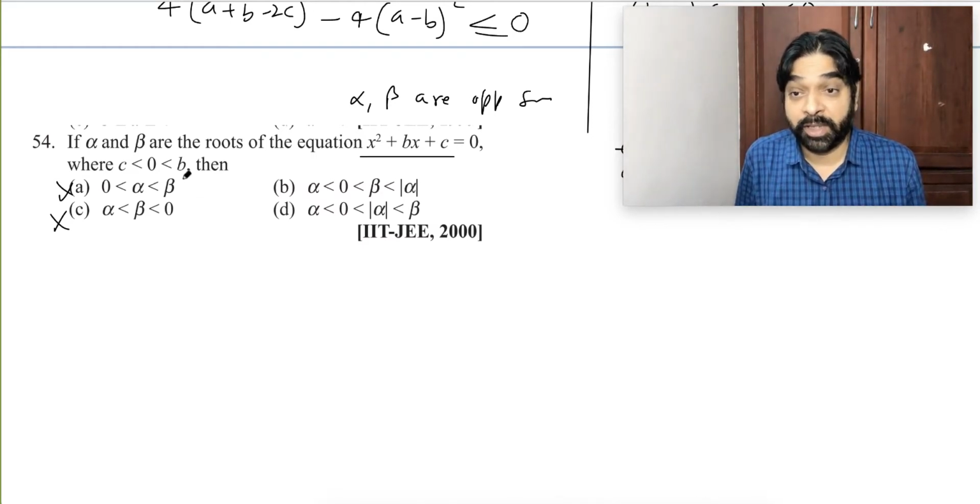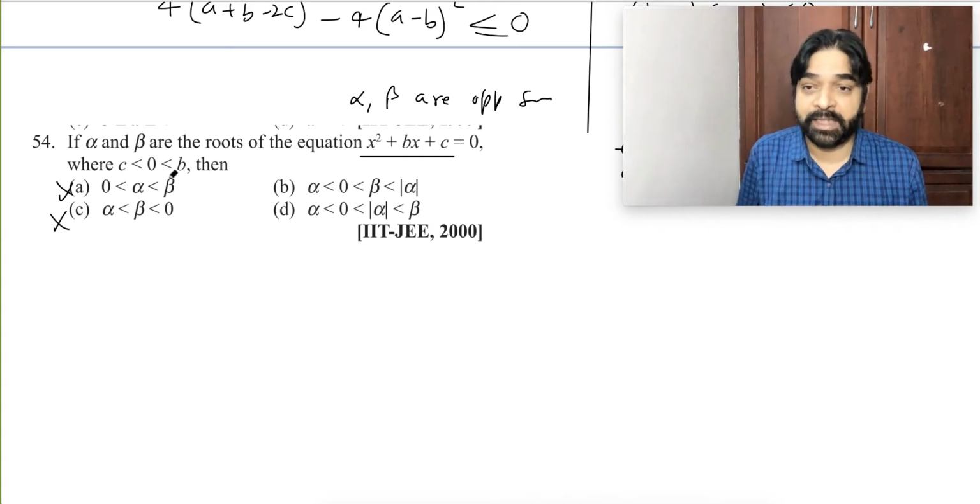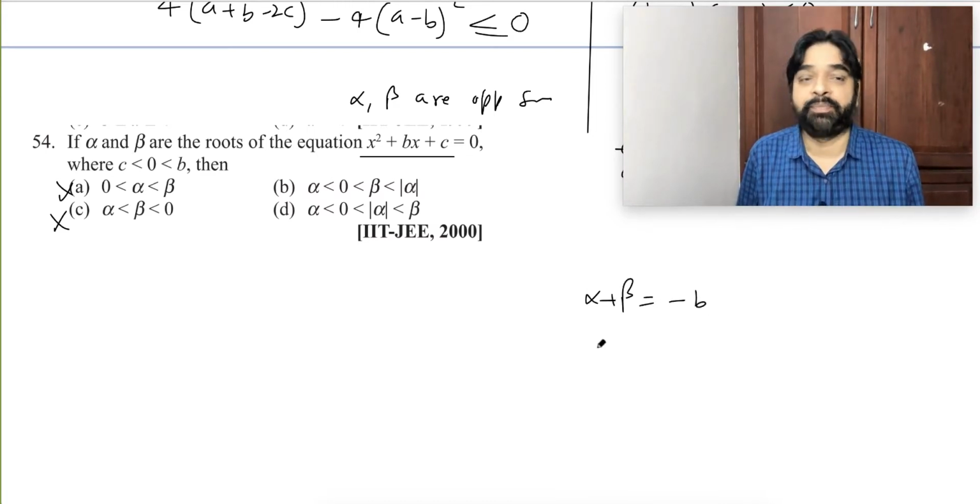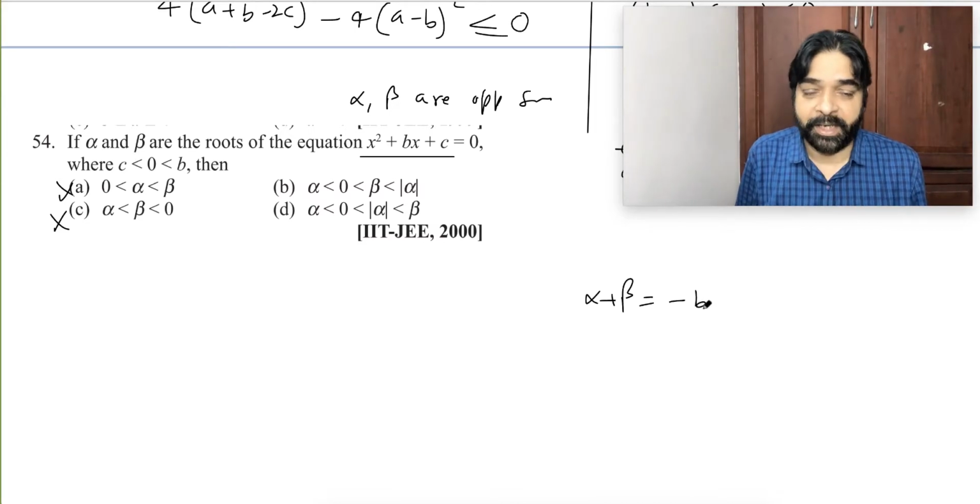One thing is sure: B is greater than C. Means B is positive, C is negative. Alpha plus beta is what? Minus B. B is positive, so this value is a negative value.